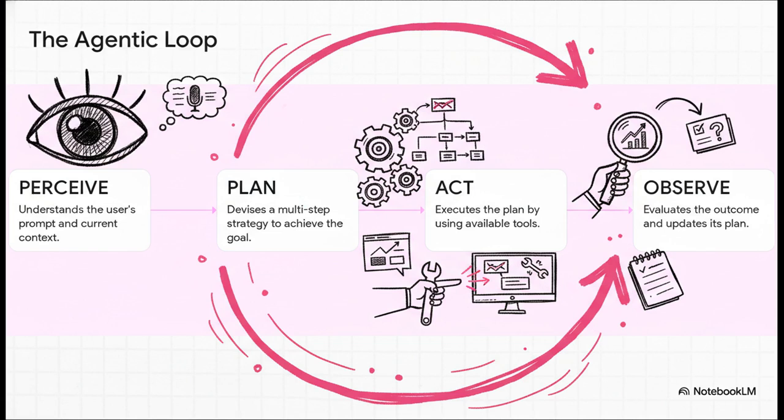First, it perceives what you've asked for. Then it plans out its strategy. Next, it acts on that plan. But here's the really brilliant part. After it acts, it observes the result. Did that work? Did it get the right info? If not, it adjusts the plan and tries again. It's not just a script running from top to bottom. It's a constant cycle of thinking, doing, and learning as it goes.